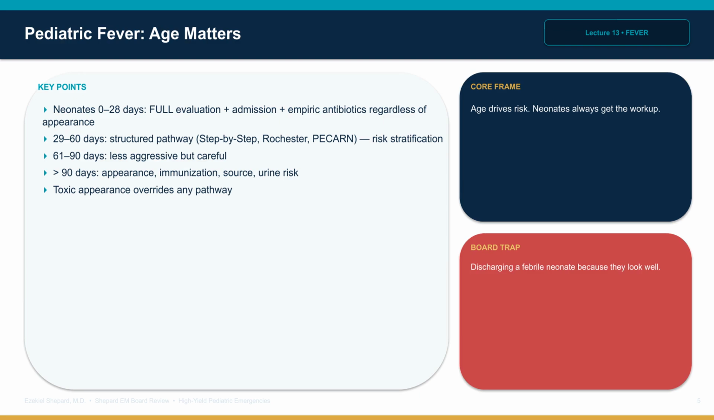Infants 61 to 90 days: less aggressive workup, but still careful. Older infants and toddlers: appearance, immunization status, source identification, and urine risk drive the evaluation. Toxic appearance overrides the pathway at any age.